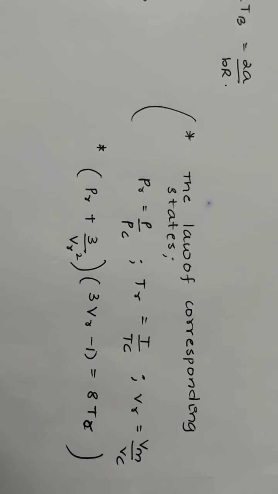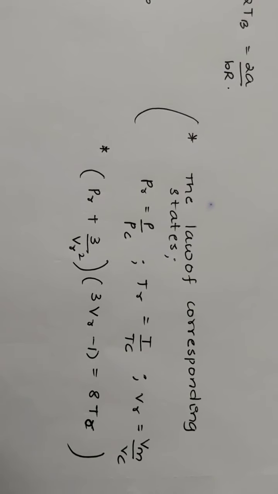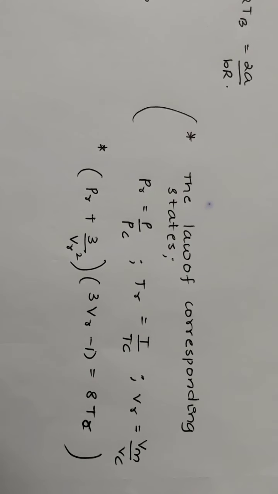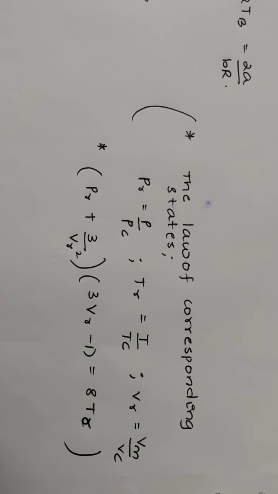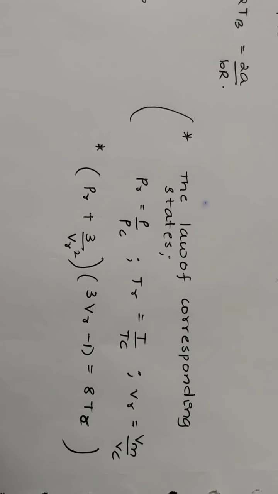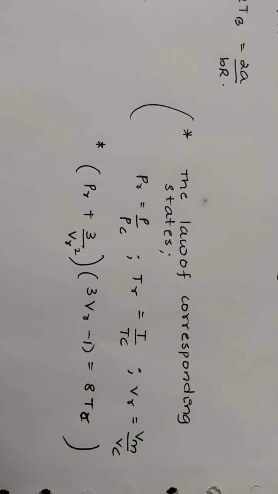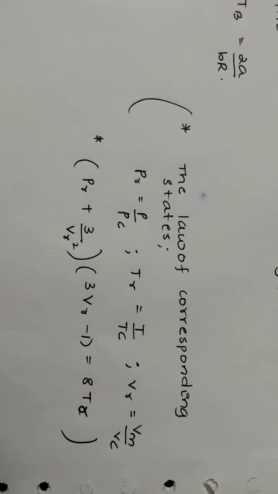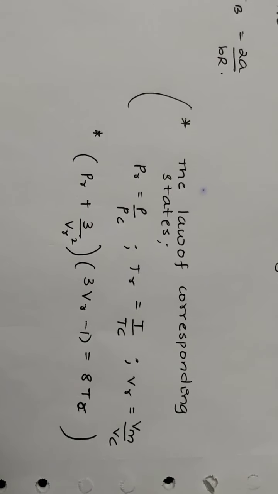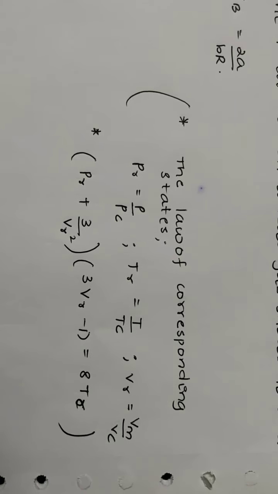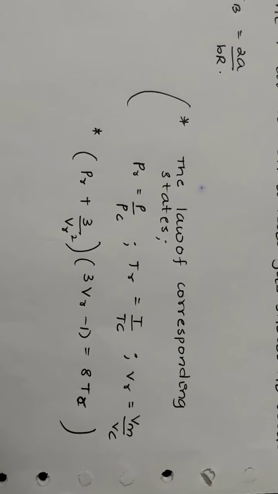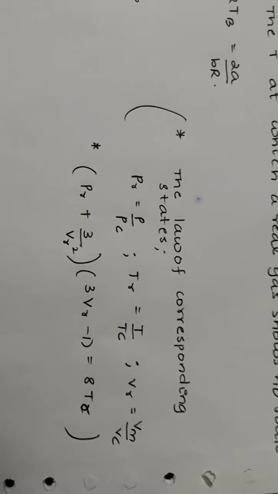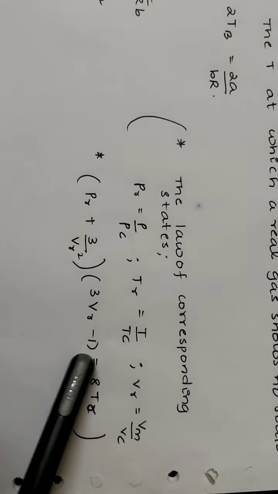The law of corresponding states can also be given by: reduced pressure of real gas is equal to P by pressure at critical temperature, P/P_C. Reduced temperature of real gas is given by T/T_C. Reduced volume of real gas is given by V/V_C. This is an important equation, please remember it.